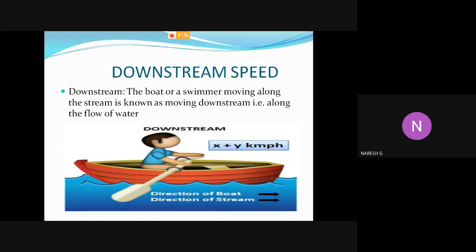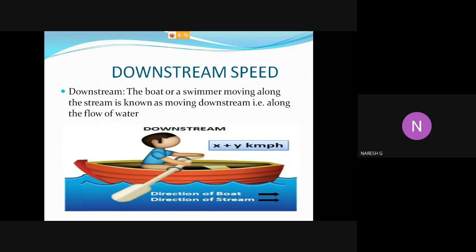Next, downstream speed. The boat or a swimmer moving along the stream is known as downstream. It means along with flow of water. So water and boat moving in same direction, that is called downstream speed. So observe the image here. Direction of the boat in same direction and stream also moving in same direction.